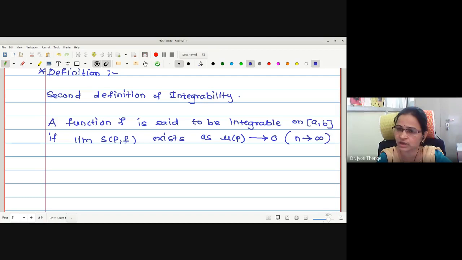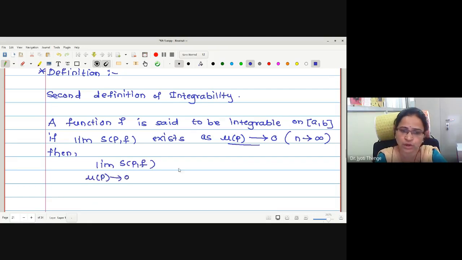Correct? Because if the norm value has to tend to 0, where norm is the length of the largest subinterval of the given partition, this is possible if we increase the number of points in the refinement. Then limit SPF as mu p tends to 0 is exactly equal to the integral from a to b of f dx.